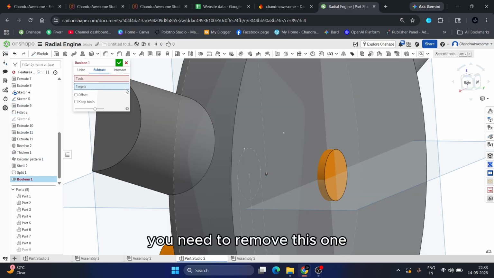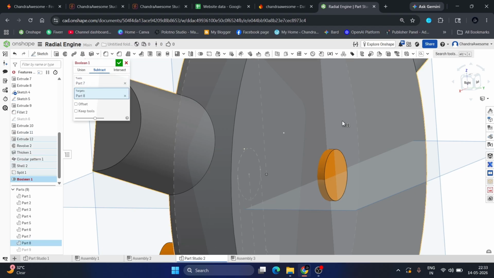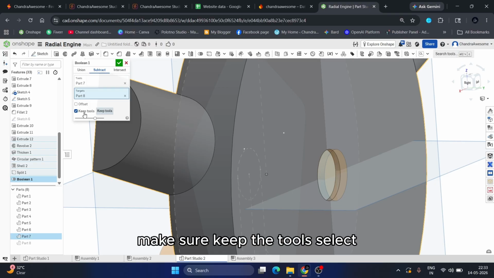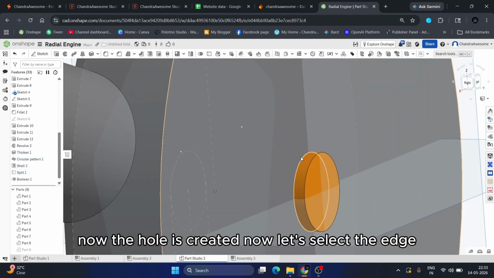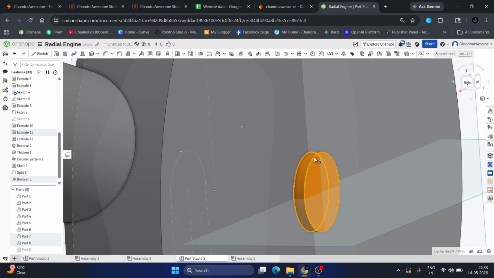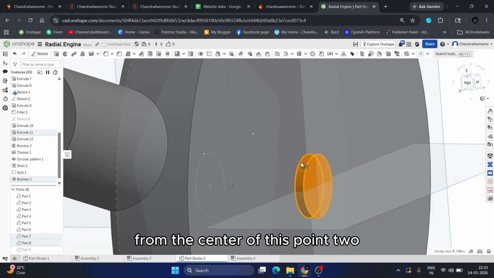Okay. You need to remove this one, which means this is the tool from this one. Make sure to keep the tools. Select. Now the hole is created. Now let's select the edge. So the value is 0.2 from the center, distance 0.2.